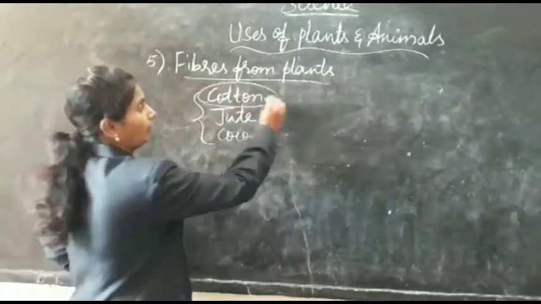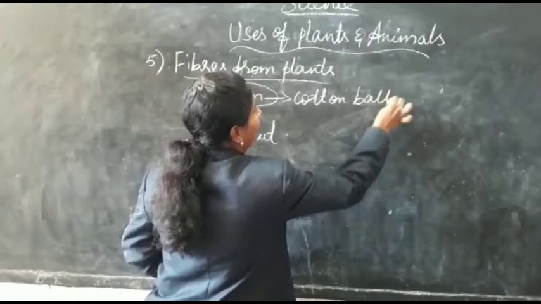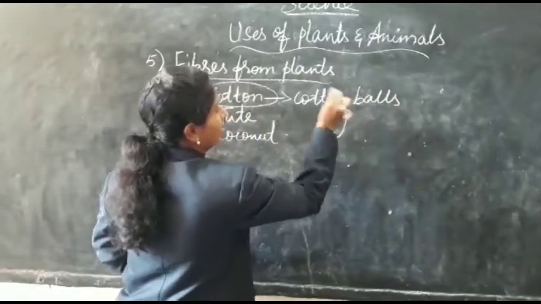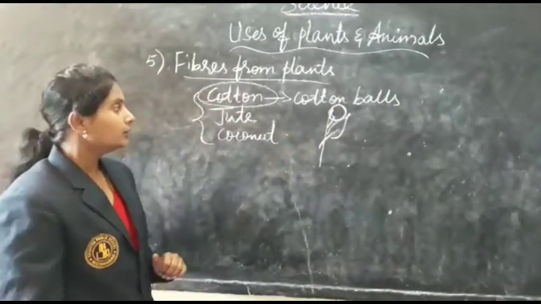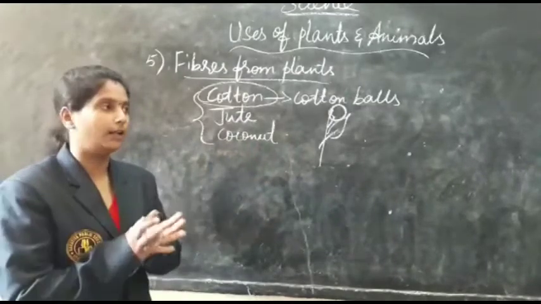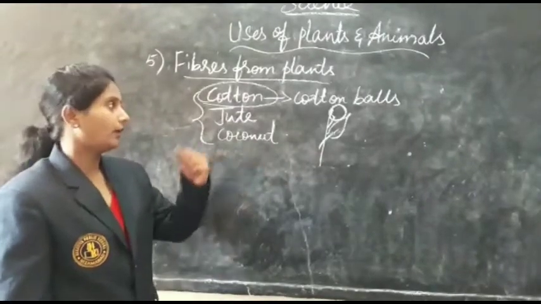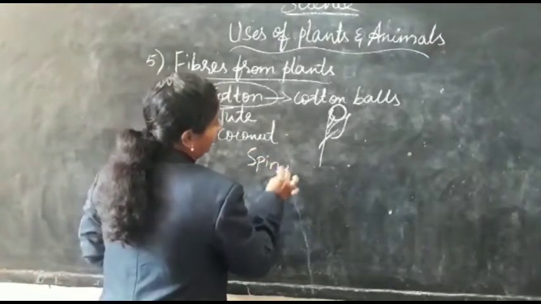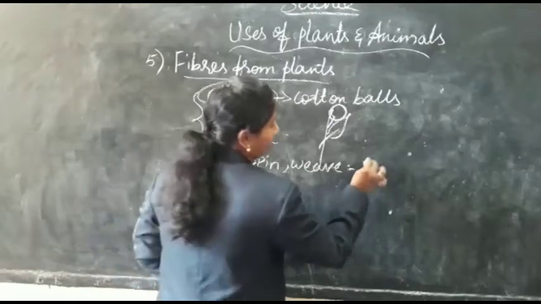Coming to cotton, it is one of the important fibers obtained from plants. Generally we can see the cotton balls on the cotton plant. After the fruit bulges and ruptures, we get cotton from it. That cotton will be collected, spun and woven to make cotton clothes.